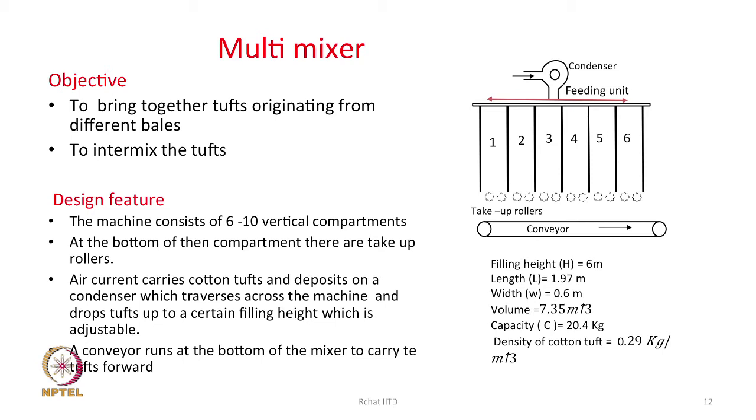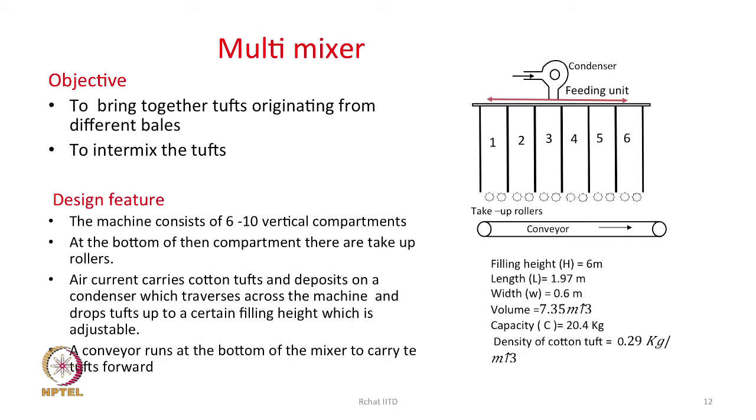but what we can say is, in a way we are producing vertical columns of material one after the other, and from the bottom we are taking them out. So, material fed to different columns at different times, at different compartments at different times, are actually getting mixed when they are coming together on the conveyor, and the conveyor is taking them forward and feeding it to the